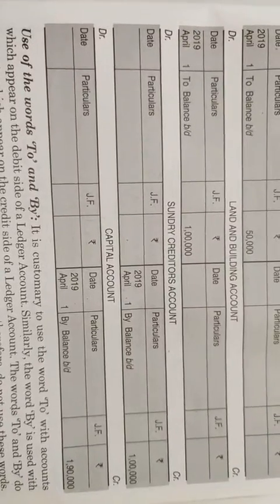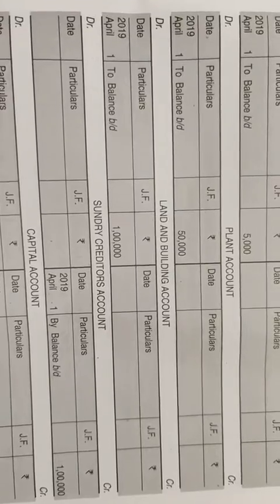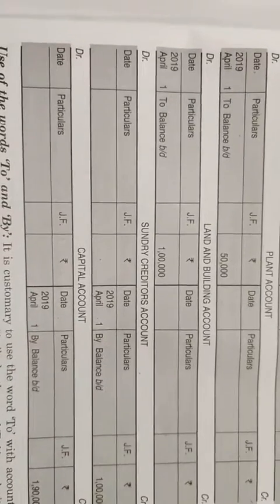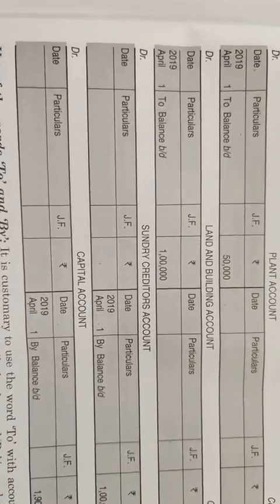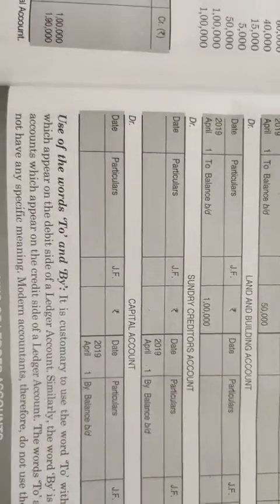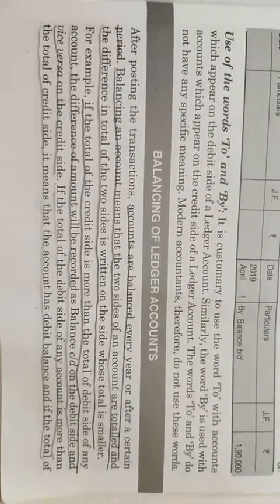Clear? Now the question arises, students, that one side of the above accounts is empty. On a debit balance, the credit side is empty, and on a credit balance, the debit side is empty. So how to balance these ledgers? Generally the ledger is balanced at the month end or week end, however you are doing it. So now the next topic is balancing of ledger accounts.